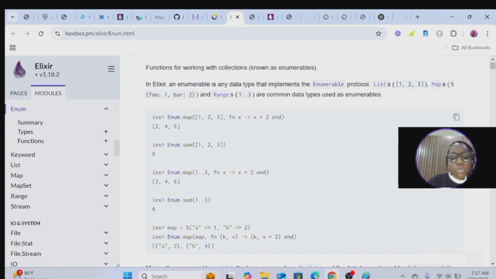Enum.map over 1 to 3, and you're saying times it by 2. You know 1 to 3 has 1, 2, 3, so it gives you 2, 4, 6. That's what it gives you over here as the solution. Then if you're doing Enum.sum, you're just doing 1 plus 2 plus 3, and it will give you 6.